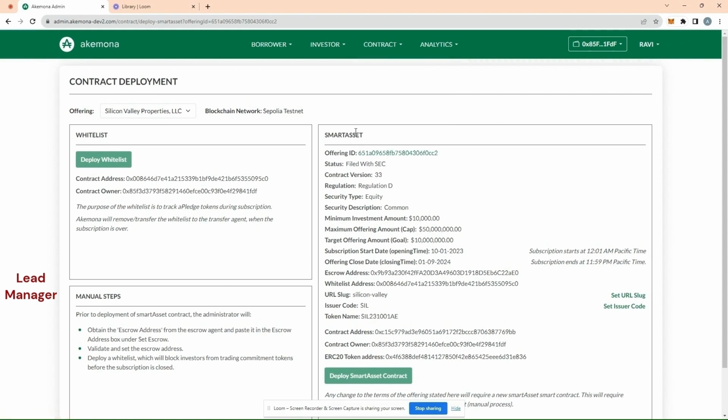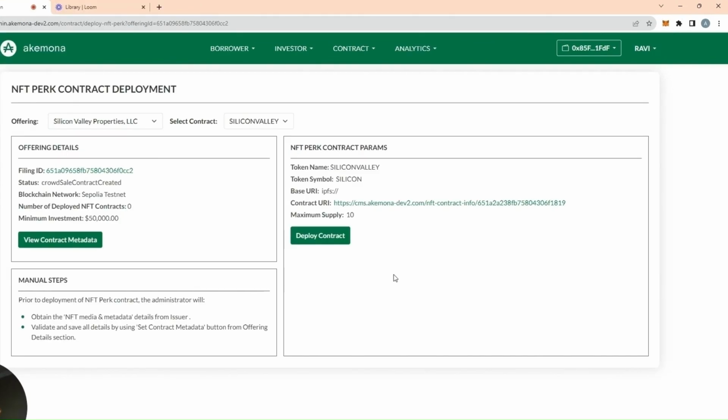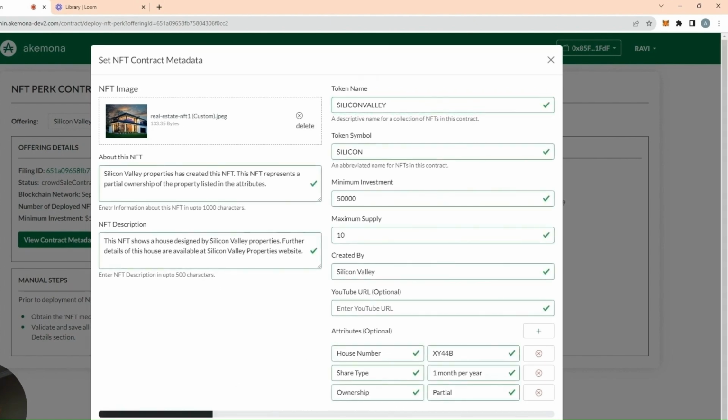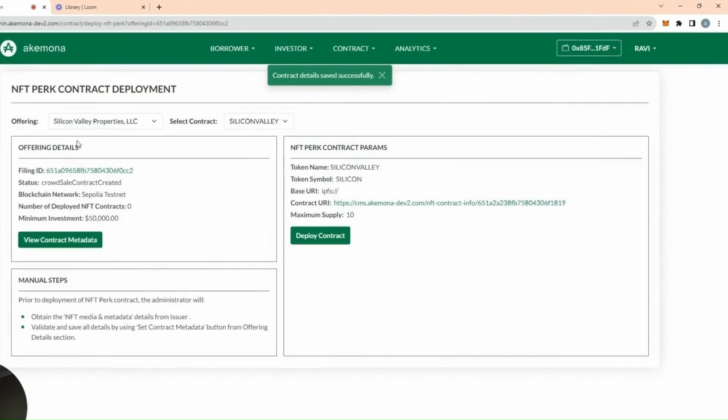We can list this offering, but we will do one more step. We will deploy some NFTs too. Here are the NFT screens. As you can see, we have already filled out the data. Here is a picture. We can add a video or an image here, the token name, the house numbers, the share type, and ownership. All this metadata is filled in. Let's save it. Now we will deploy the smart contract to create 10 NFTs, which is the maximum supply.